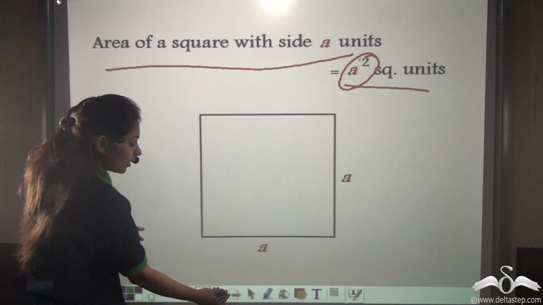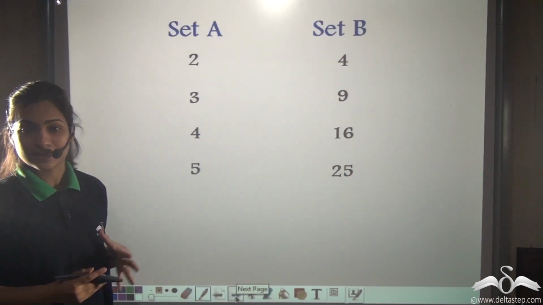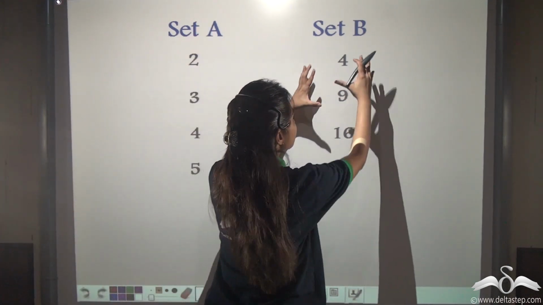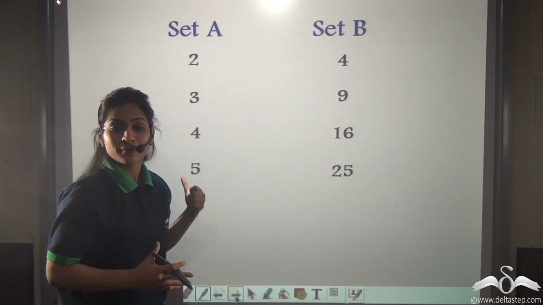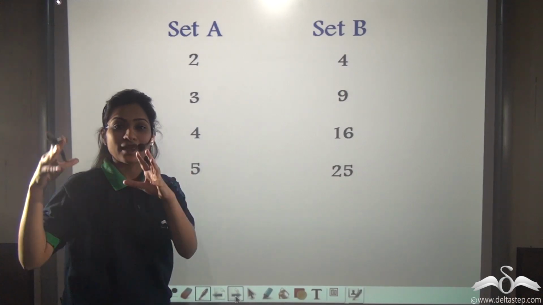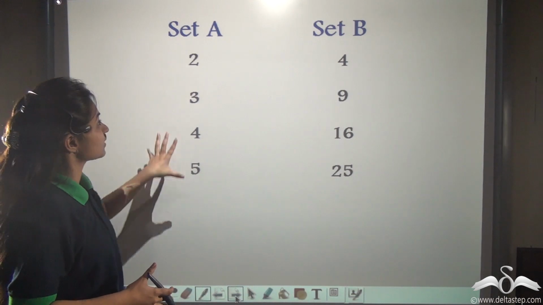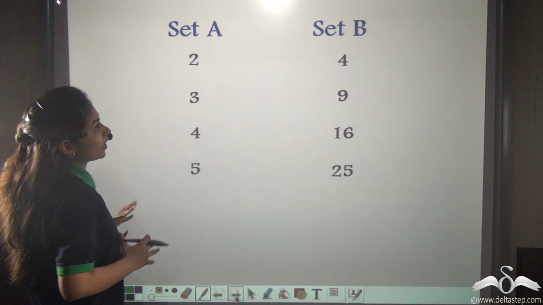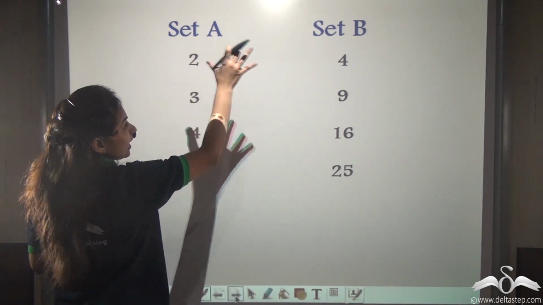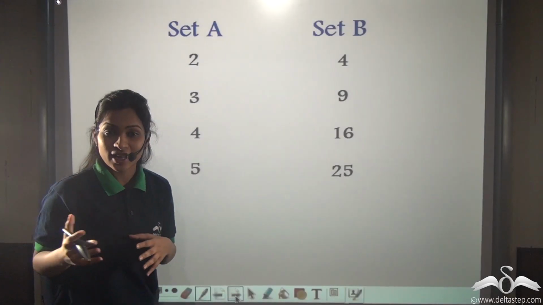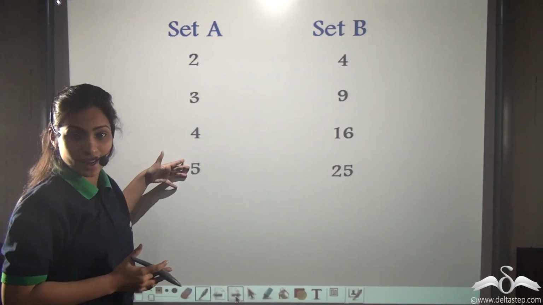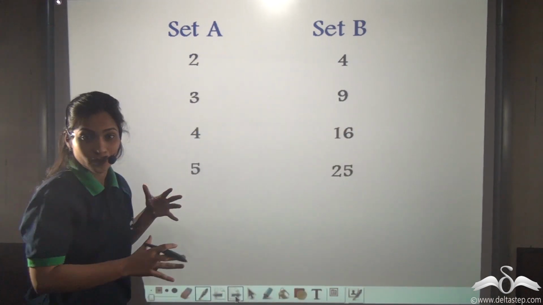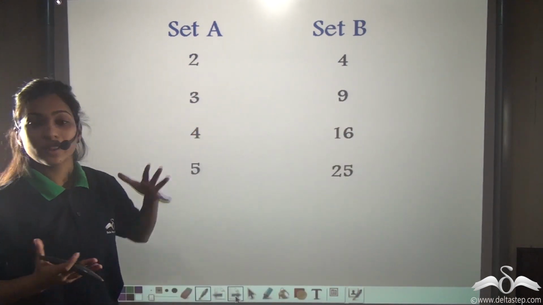So now if I put some numbers in sets. Say I take some numbers, put them in set A. I take some numbers, put them in set B. Now just like we were doing match the following with animals in one set and their young ones in another set. Similarly, we have taken some numbers in set A and some numbers in set B. Now can you tell me what relation can be there between set A and set B? By the term relation, I mean that all the elements of set A must be related by that relation to the elements of set B. So the relation from set A to set B can be what?